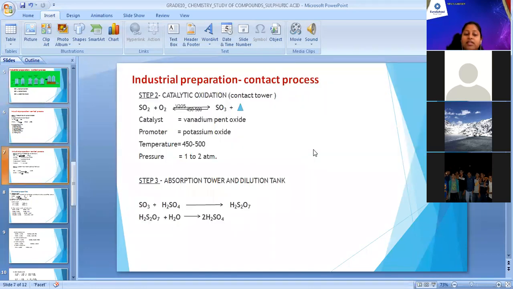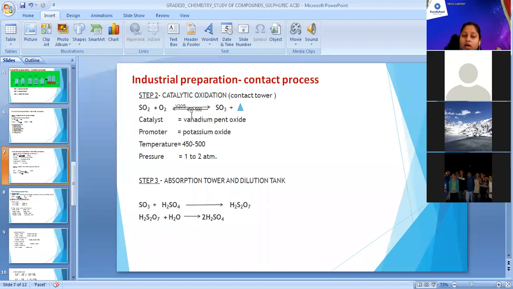Now this is the second step of your process, catalytic oxidation, which will occur in the contact tower. Here your SO2 and oxygen will undergo an oxidation reaction in presence of V2O5 at a temperature of 450 to 500 degrees Celsius. Vanadium pentoxide V2O5 is a cheaper ore and a less easily poisoned compound, and therefore we use it as a catalyst in this process, right?